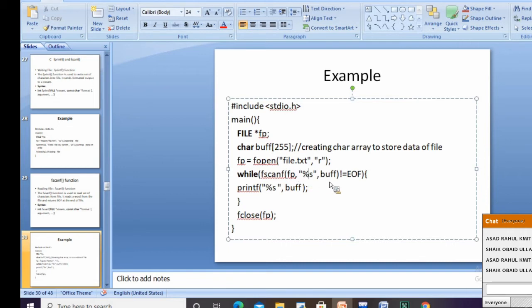fp, %s, and buffer. Then I am printing it. So till the end of the file, EOF, it is going to read. Is this clear, everyone?